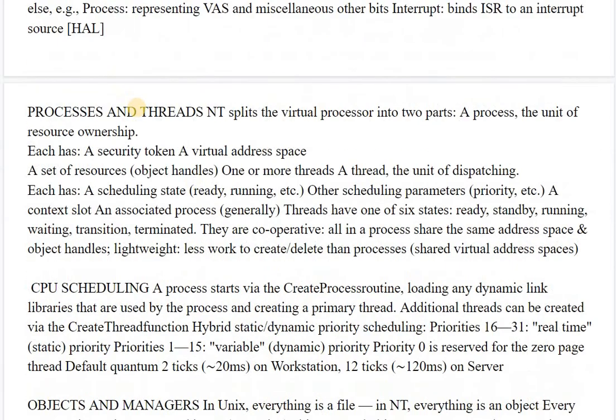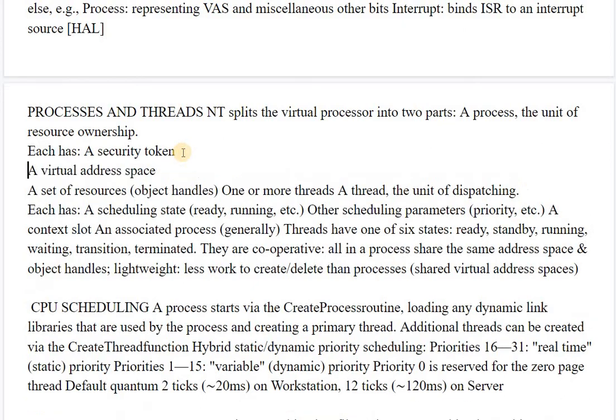Okay, so next is the process and thread. Windows NT splits the virtual processor into two parts: a process, the unit of resource ownership, in which each has a security token, a virtual address space, and a set of resources. Resources means one or more threads. A thread is a unit of dispatching. Each has a scheduling state, other scheduling parameters are also included, and a context slot and associated process.